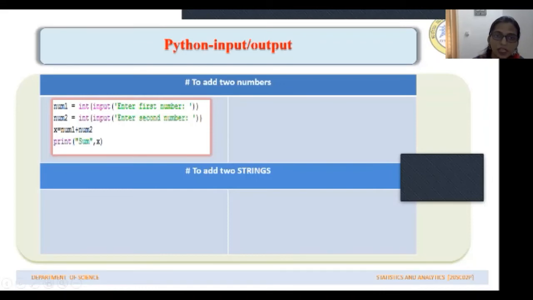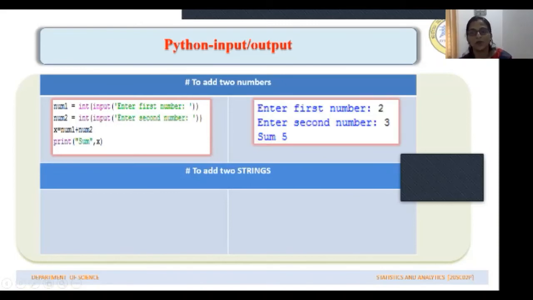Then after inputting the two numbers, we should add the numbers, and the sum is assigned to another variable x. So the sum of these two numbers is stored in this variable x. So when we display x, the sum will be displayed, right? So this is the code we should write. When you execute this, this is what will be displayed on the computer screen.